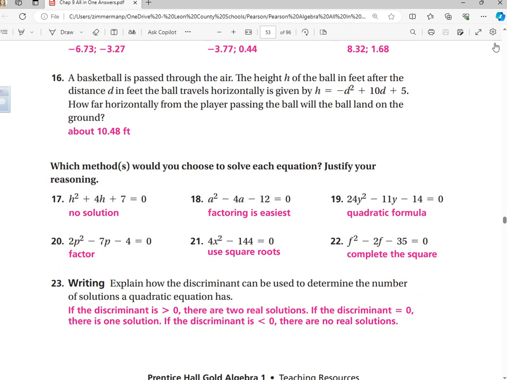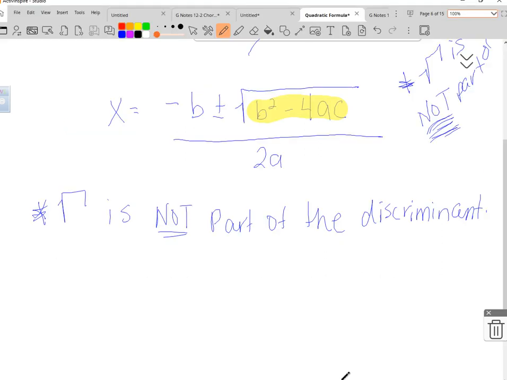So remember, let's go ahead and put it in our notes. The value of the discriminant will tell us, are we going to have one solution? Are we going to have two solutions? Or are we going to have no solution?